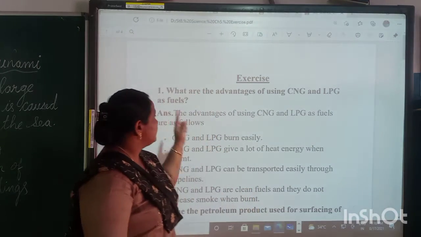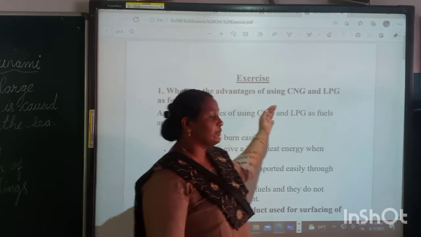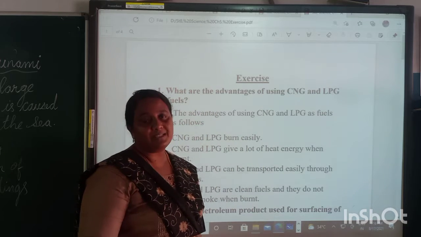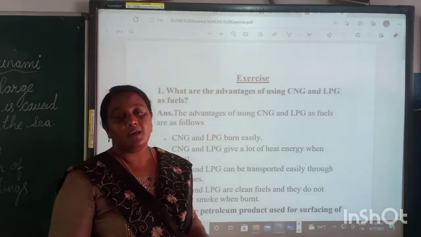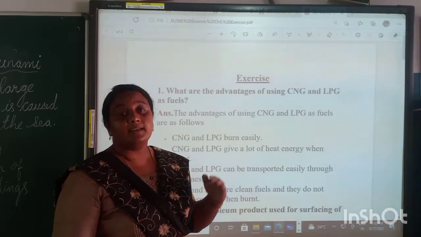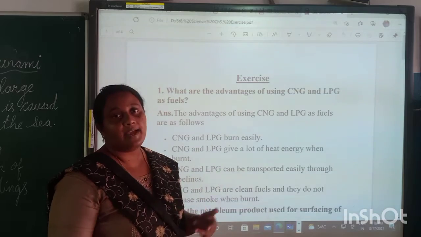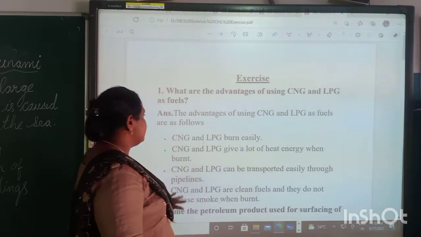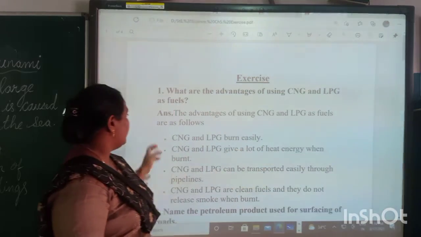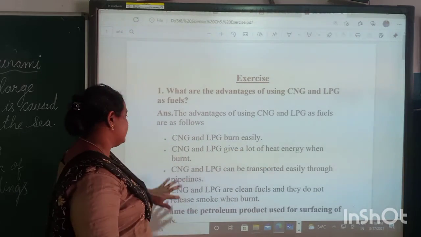Our first question is, what are the advantages of using CNG and LPG as fuels? What is CNG and LPG? CNG is compressed natural gas and LPG is liquid petroleum gas, isn't it? Then the advantages of CNG and LPG as fuel are as follows.